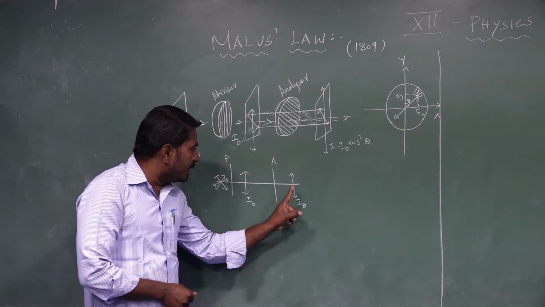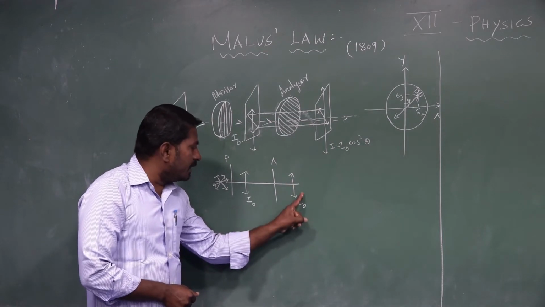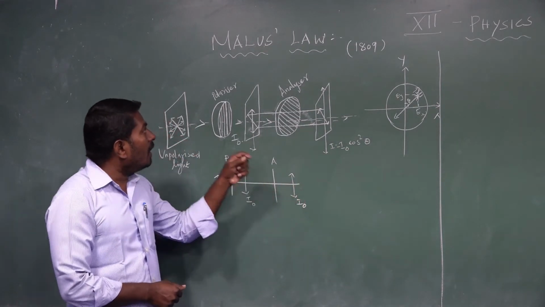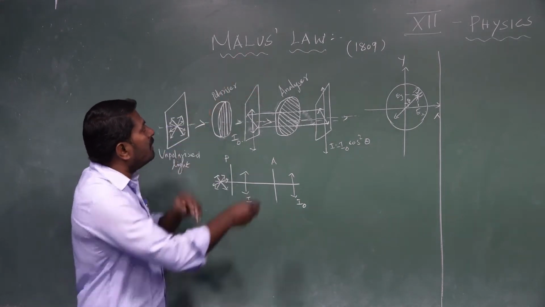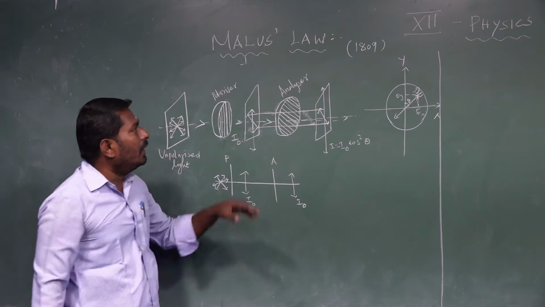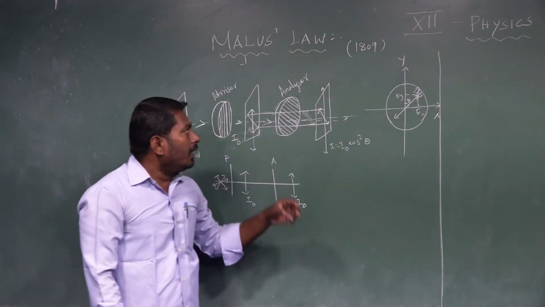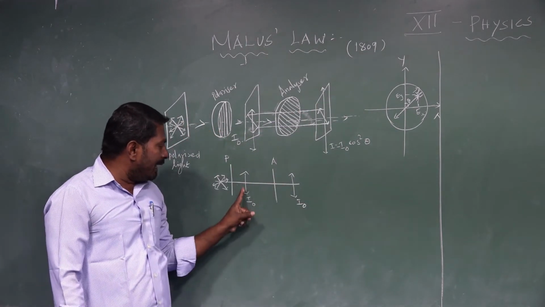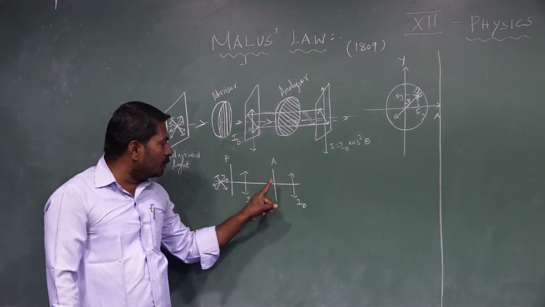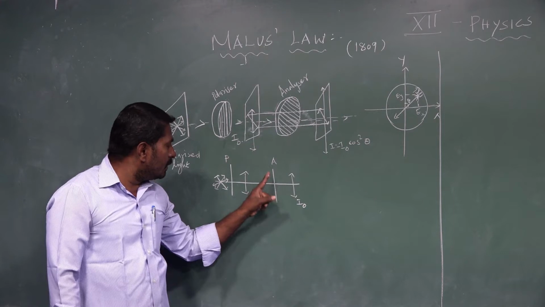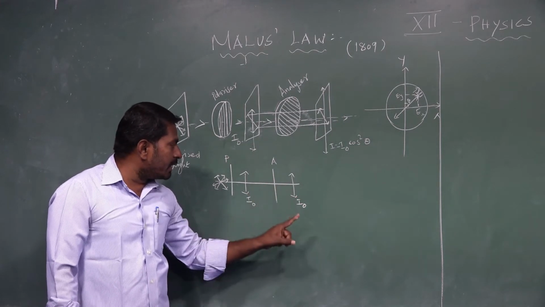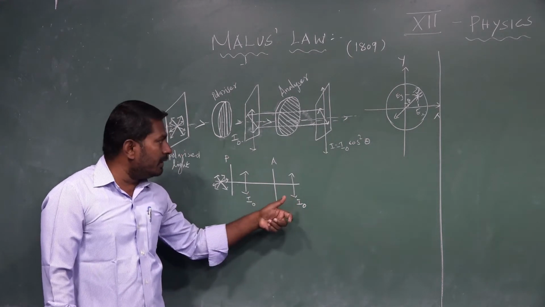Malus was a French scientist who, in 1809, discovered that when plane polarized light is allowed to fall on the analyzer and the analyzer is rotated through some angle, the intensity of the emergent light continuously varies.